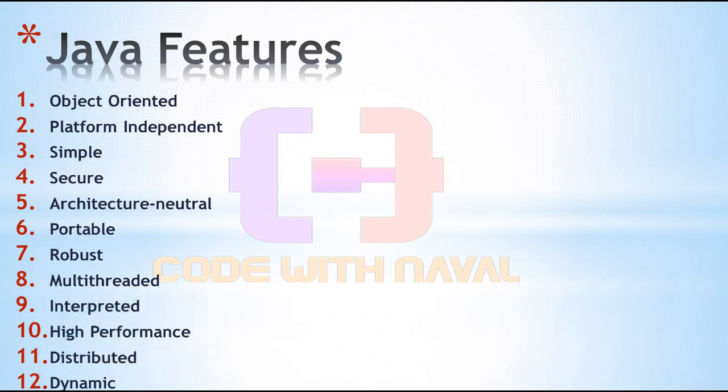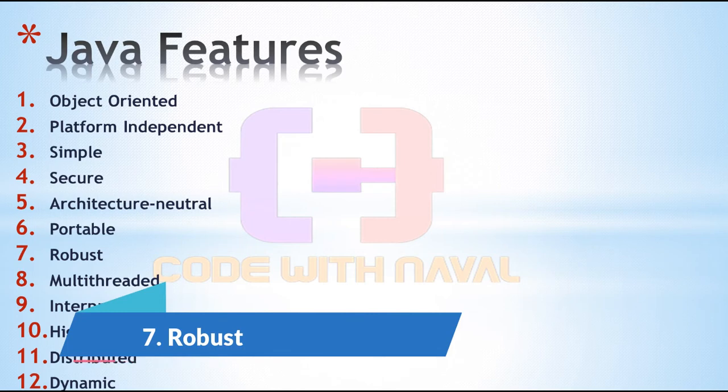The sixth point is Java is portable. Java is portable because it gives you the facility to carry the Java bytecode to any platform, and it doesn't require any implementation. You can simply take that bytecode and run it on any platform with the help of the JVM.